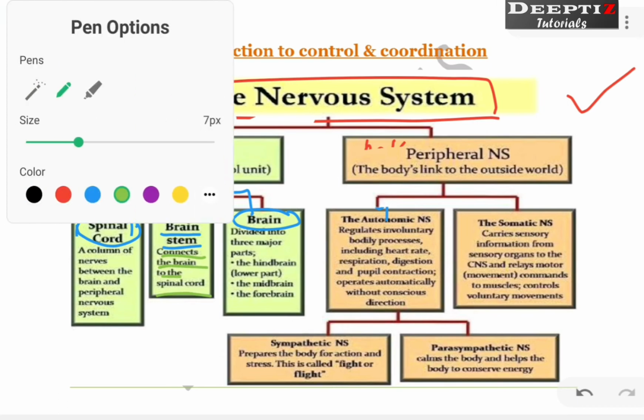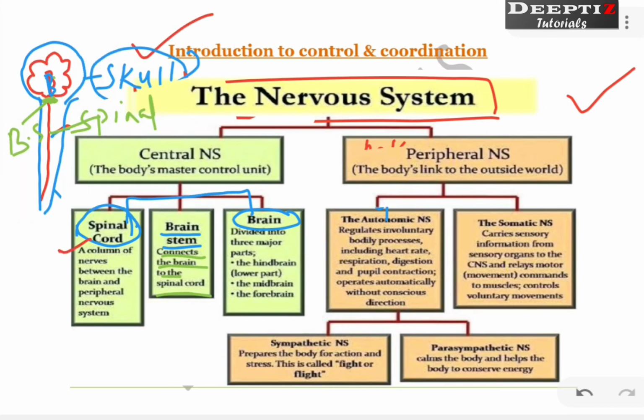So what is the spinal cord? The spinal cord is a column of nerves between the brain and the peripheral nervous system. Just understand what the spinal cord is; we'll study it in detail. Before that, understand that the spinal cord is a column of nerves which runs from the brain. At least that much you can remember. So what is the brain?